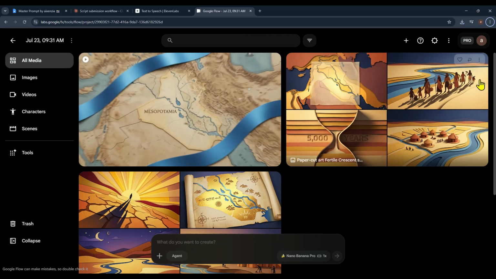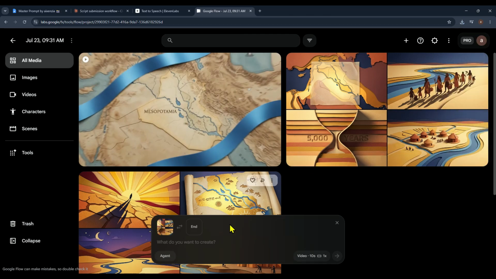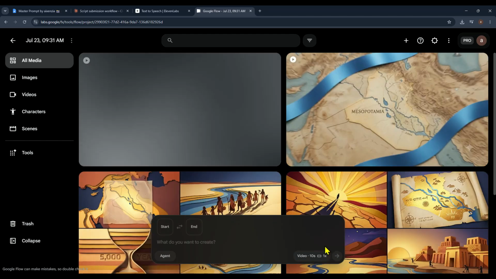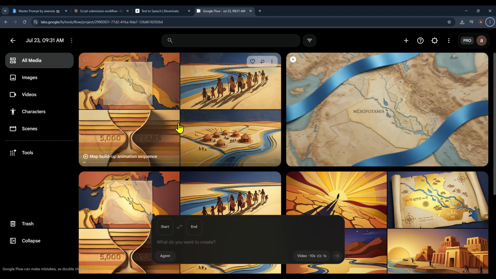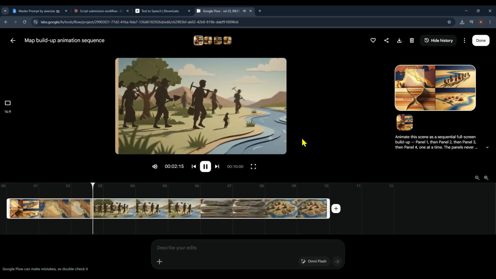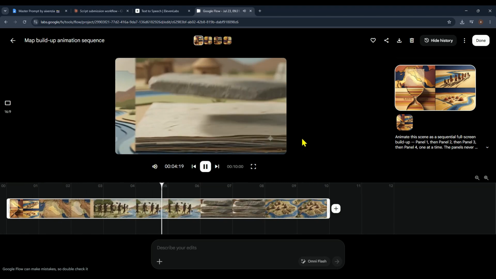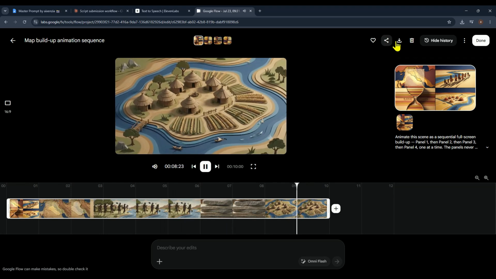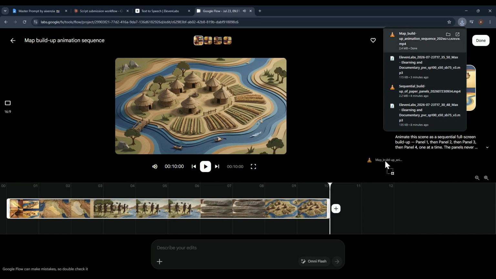Then switch over to Flow AI, click the 3 dots on the scene 2 image, choose Animate, paste the animation prompt and click Generate. Flow AI will immediately start animating the second scene. And there it is, the animation is finished. Let's hit play and see how it turned out. After that, download the clip and import in video editor.